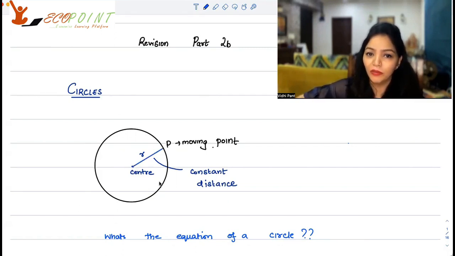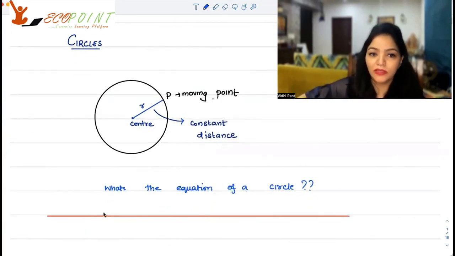P is a moving point and the constant distance is your radius, from the center we are looking at. So what's the equation of a circle? The equation of a circle is that the distance is the same. So using the distance formula, you can create this equation of the circle.